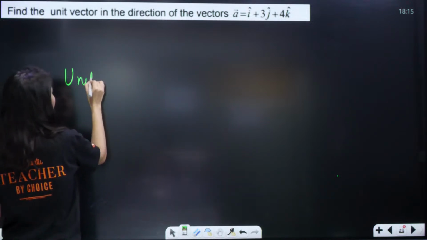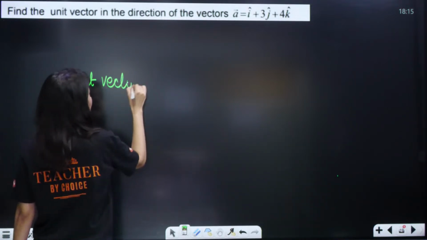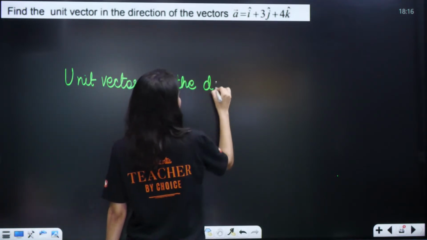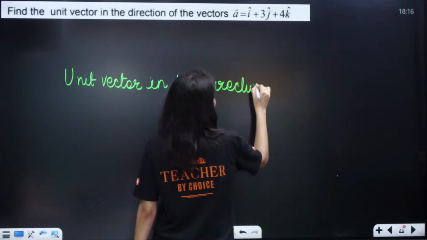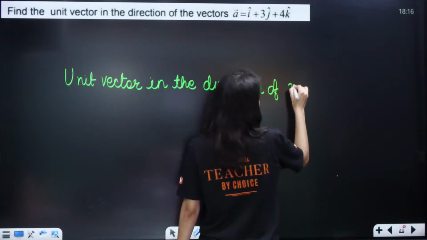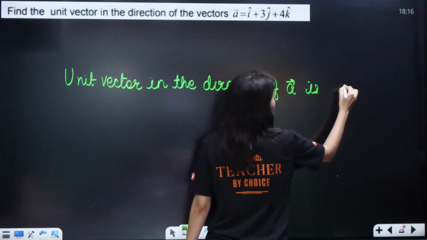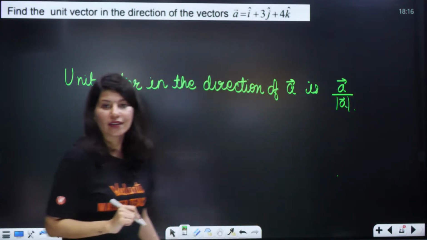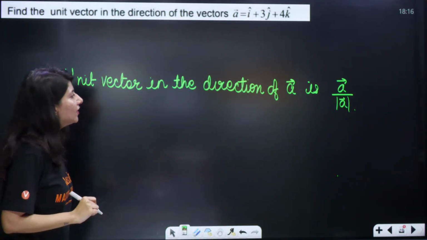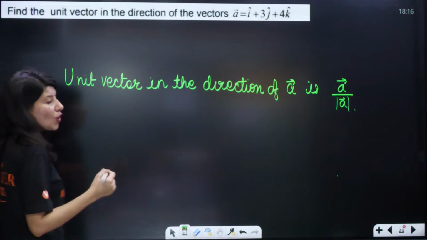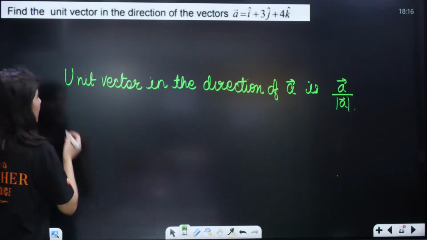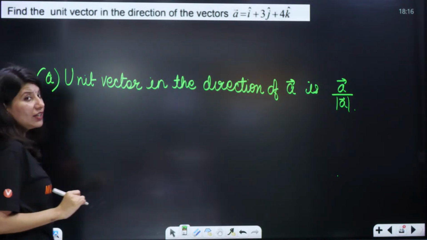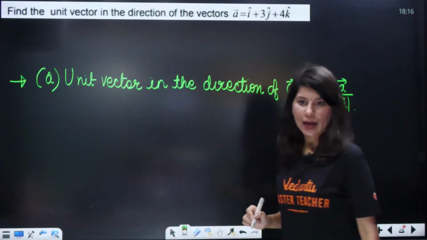The unit vector in the direction of vector A is vector A upon magnitude of vector A. So unit vector is denoted by A cap. This is your formula.